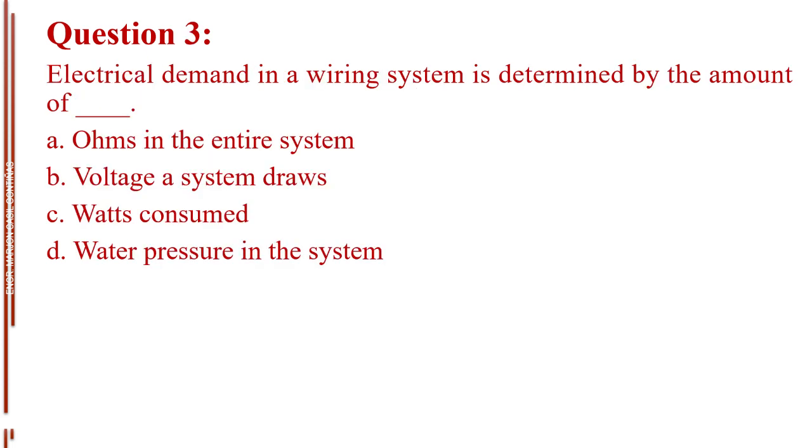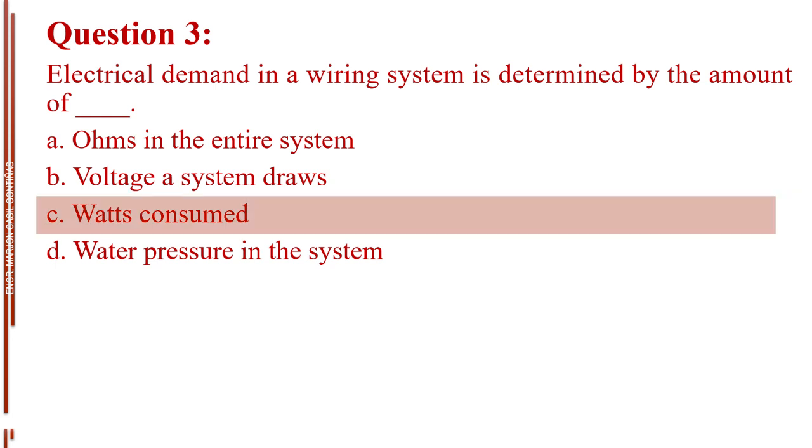Question number 3. Electrical demand in a wiring system is determined by the amount of blank. Letter A, ohms in the entire system. Letter B, voltage a system draws. Letter C, watts consumed. Letter D, water pressure in the system. The answer is letter C, watts consumed.